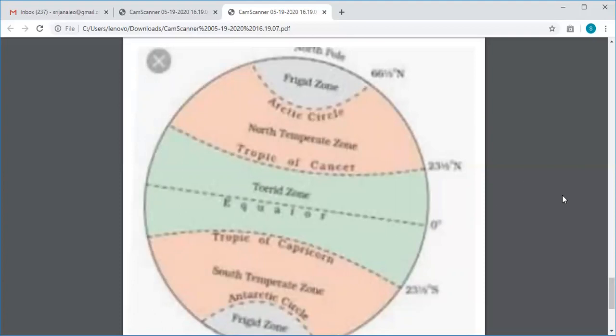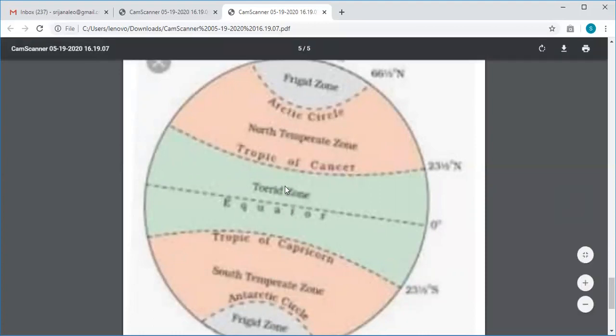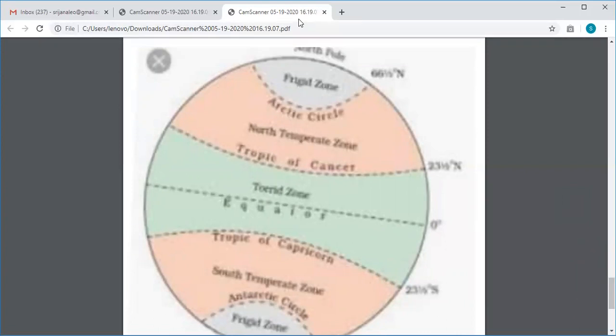All right, this diagram is very important. We will ask you to draw this diagram as well. If you are not able to understand the diagram clearly, you may Google and find a similar diagram and use that, but you will have to color it, and make sure that the torrid zone is one color, the temperate zones are similar, and the frigid zones are similar. So I hope you understood whatever I am trying to explain.